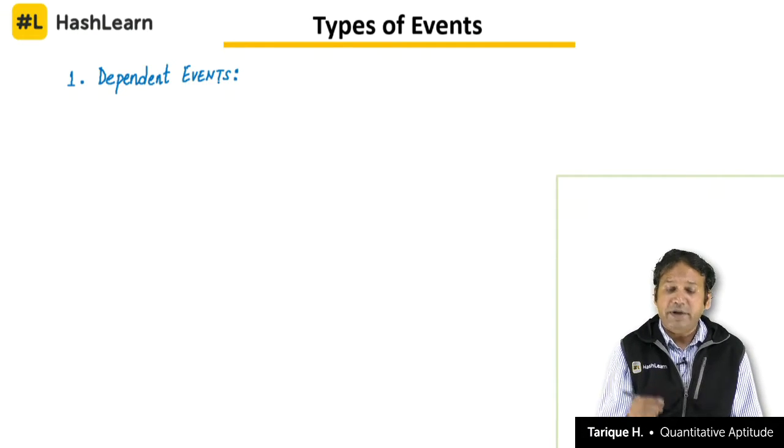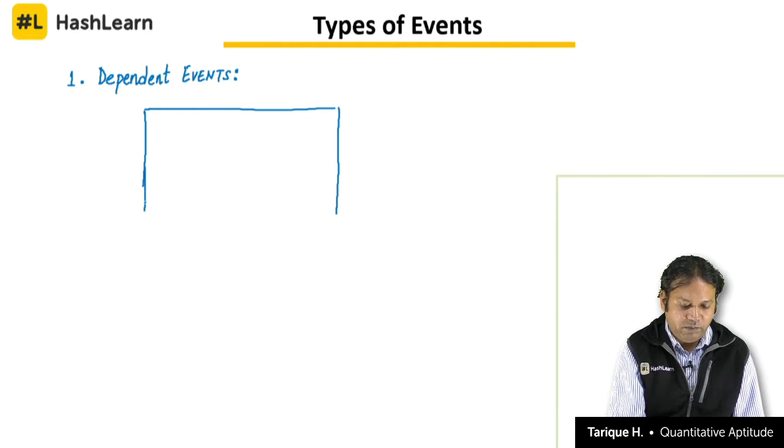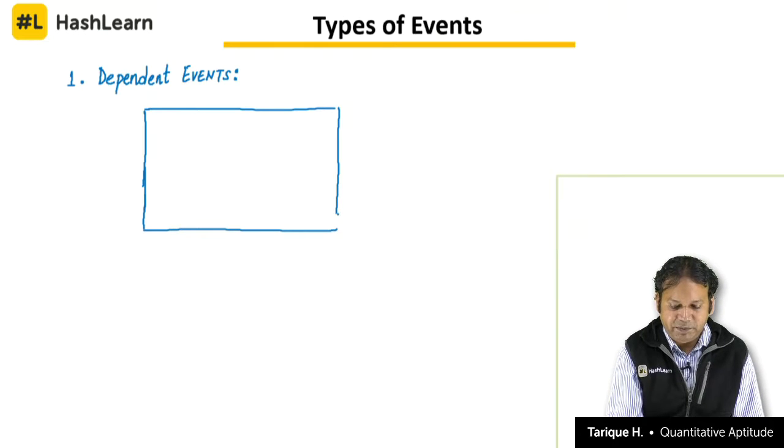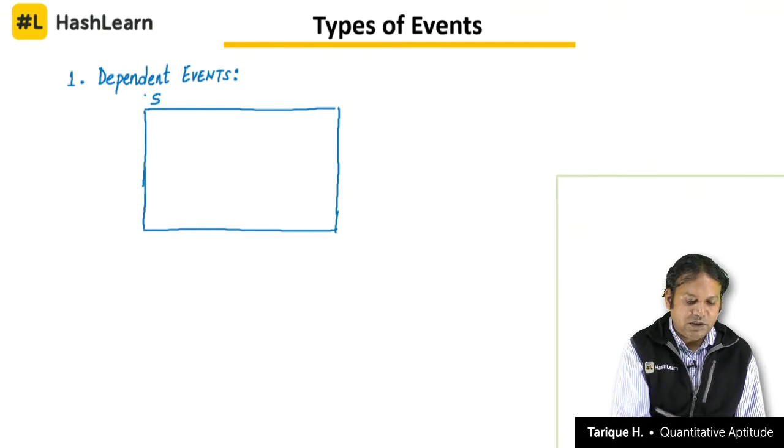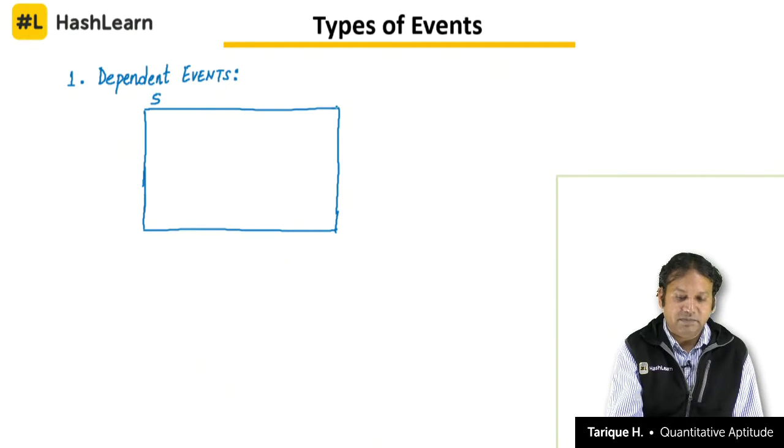So, to understand dependent events, let us first understand it by using a Venn diagram concept. If I make a Venn diagram, put it in a box, this box represents the sample space. This box represents all the outcomes that are possible in a particular random experiment.